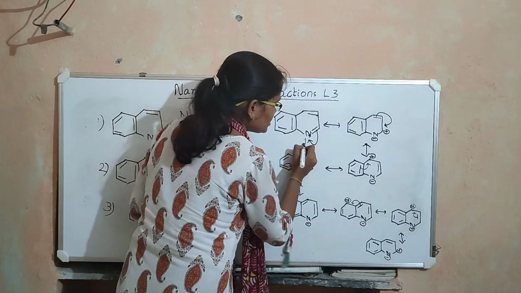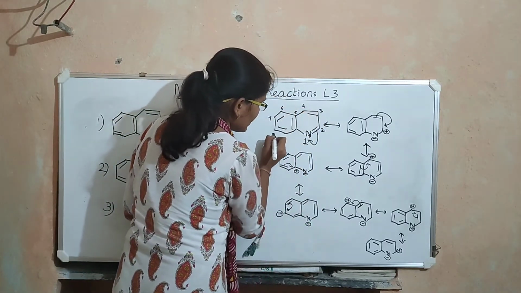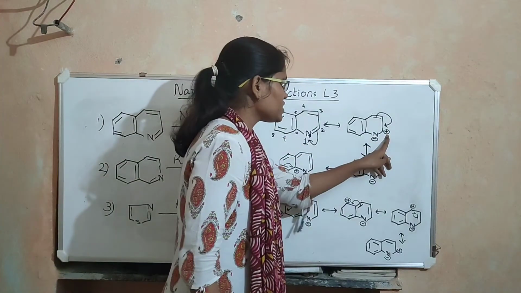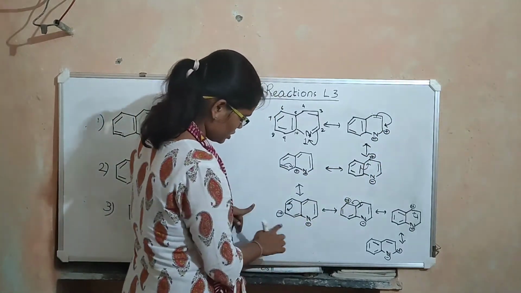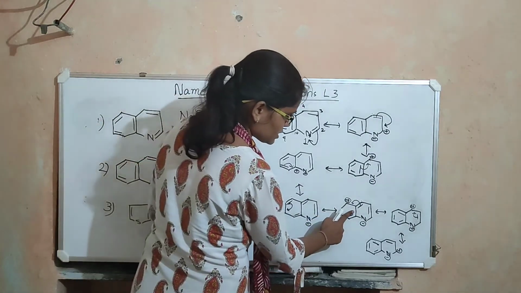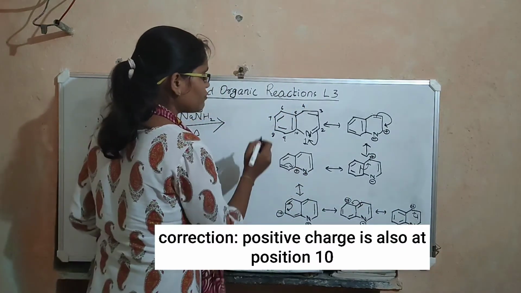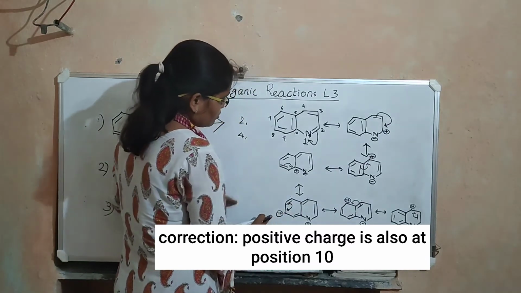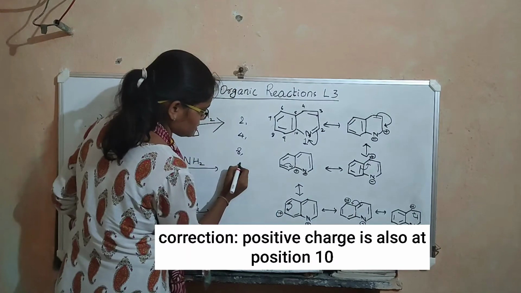First let us number it: 1, 2, 3, 4, 5, 6, 7, 8, 9 and 10. Okay, so positive charge is there on position 2. Then on position 4, there is a positive charge on position 8, 6 and then 4 and 2. So you have positive charges on position 2, position 4, position 8 and position 6.